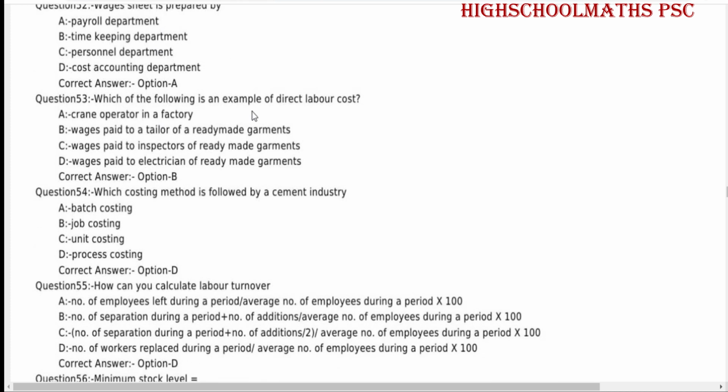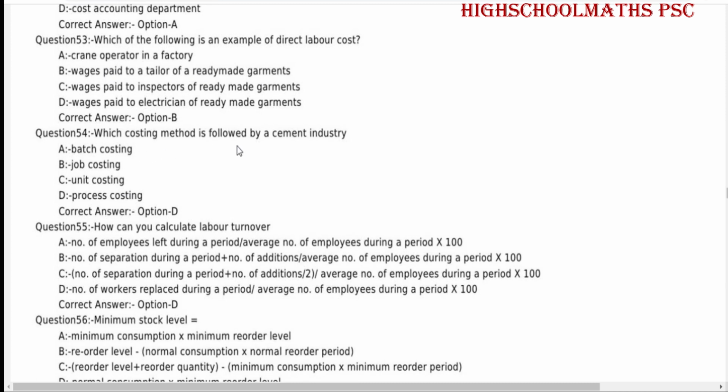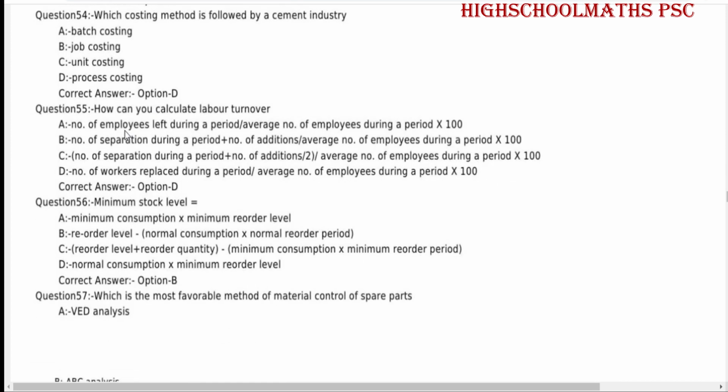Which of the following is an example of direct labor cost? Wages paid to a tailor of a ready-made garments. Which costing method is followed by a cement industry? Process costing.